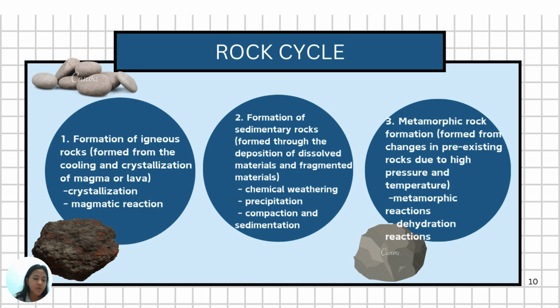Next, formation of metamorphic rock. Metamorphic rock forms from the alteration of existing rock due to high pressure and temperature. The chemical processes involved include metamorphic reaction and dehydration reaction.